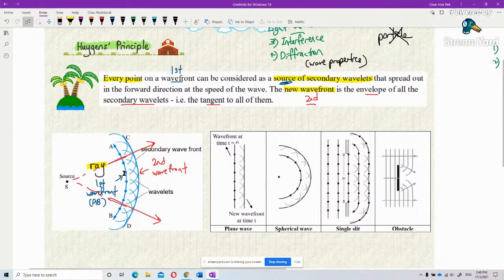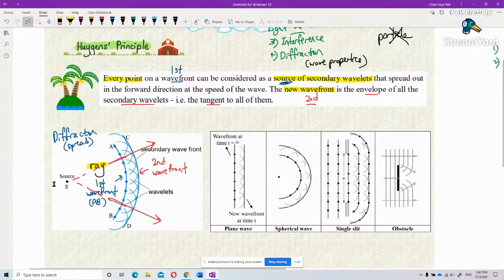That's it. So this is how the wave is spreading out, or we can say diffracted out. This is what we call diffraction. Diffract out, or we can say spread out. The energy spreads out. This is how the energy spreads out. This is what is meant by Huygens principle.